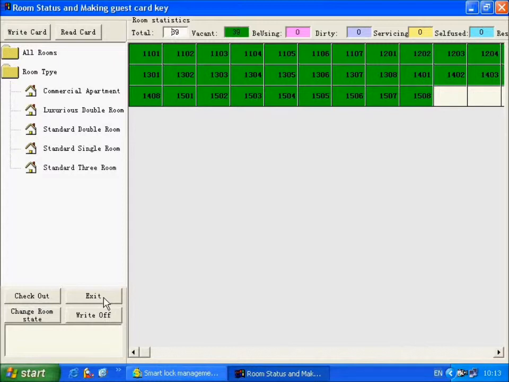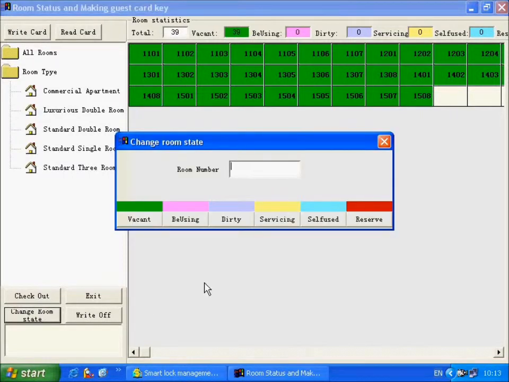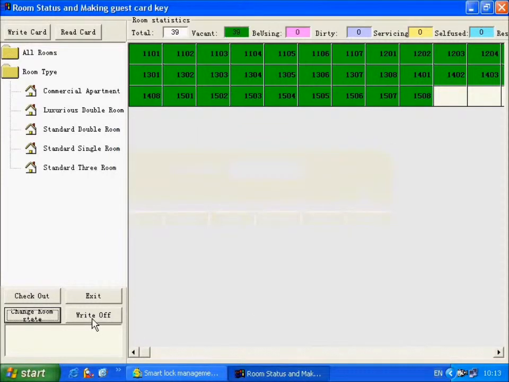Change room state. There are 6 room states to be selected. This function is mainly for changing the room state after checking out. Write off. The card will become a blank card after write it off.